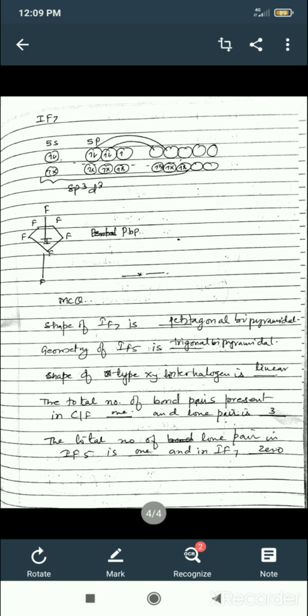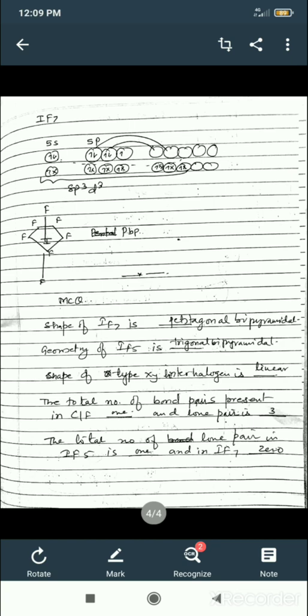You must know the valence, that is outermost electronic configuration of iodine. You must know how to write ground state. We have to excite all the pairs and convert it into all unpaired electrons first. So we will find 7 unpaired electrons. These 7 unpaired electrons will form bond with 7 fluorines.